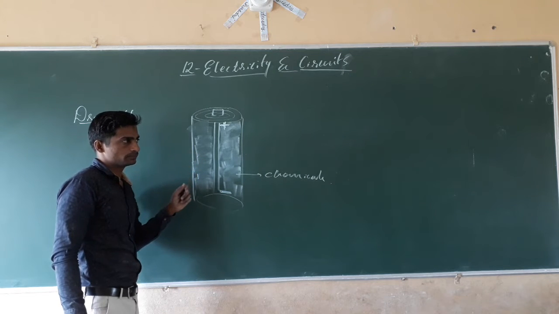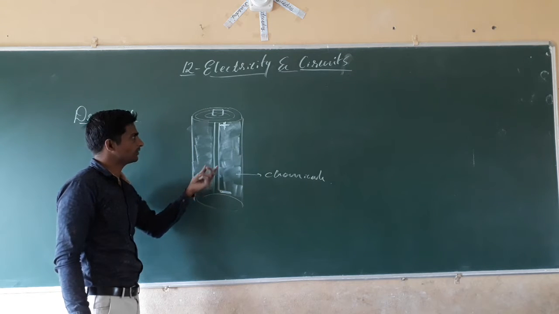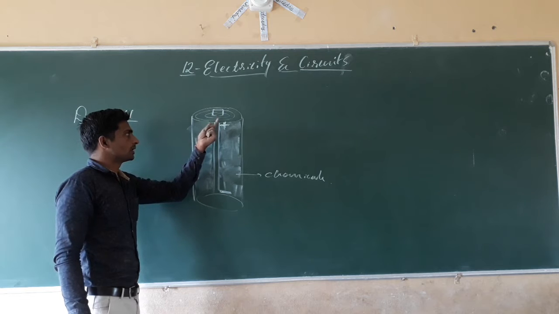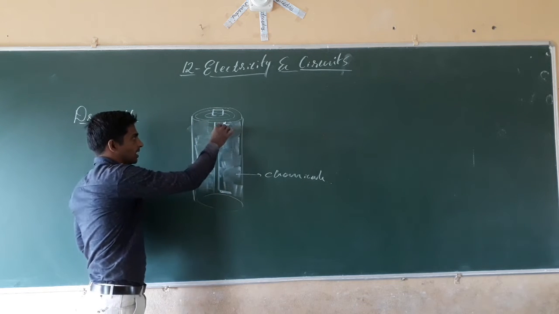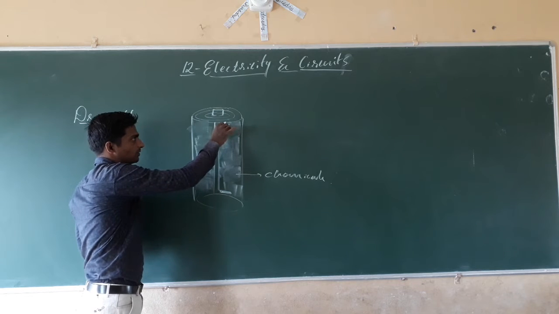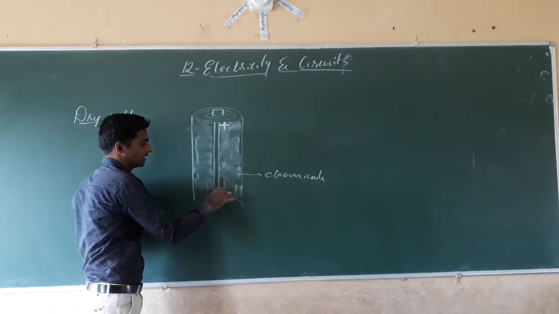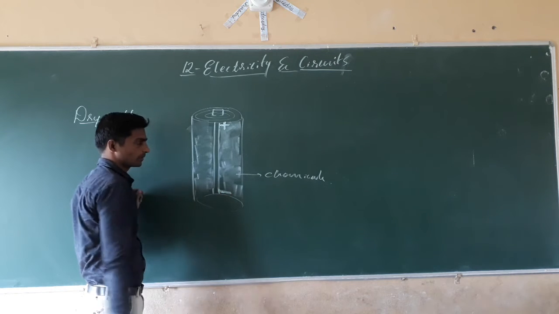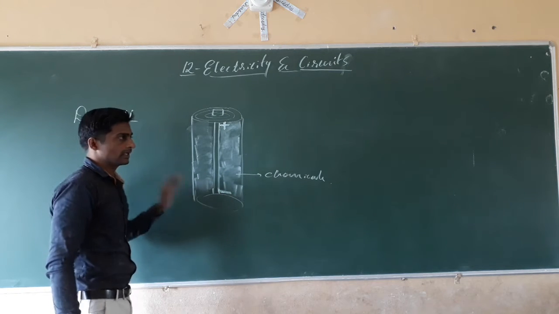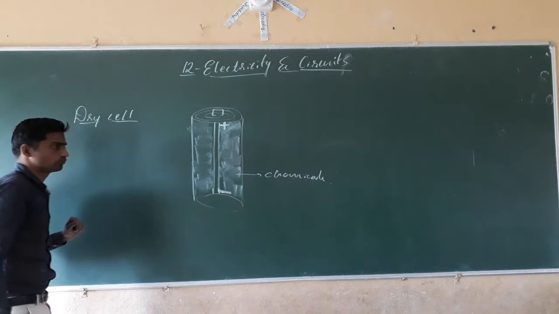Inside, a graphite rod is present, and at the cap region we will see a positive sign, and at the bottom side a negative sign. Yes, that's all about the dry cell, isn't it?